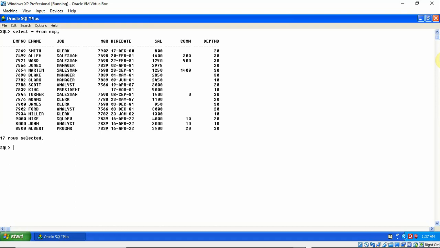So I can write the query like: select empno, ename, job, mgr, comm, deptno. Okay, and now I'll